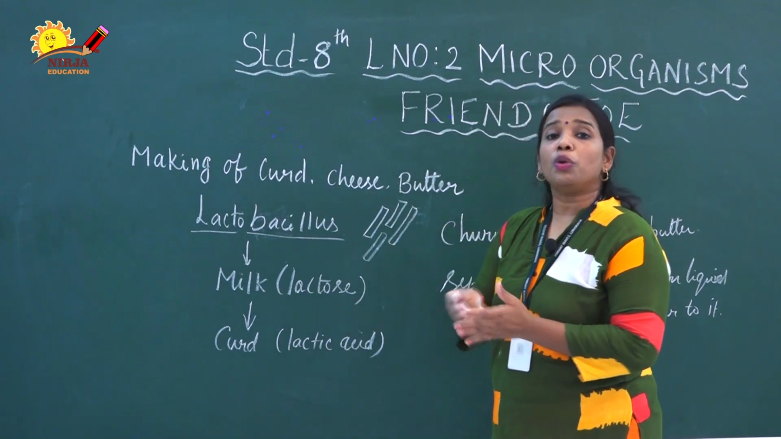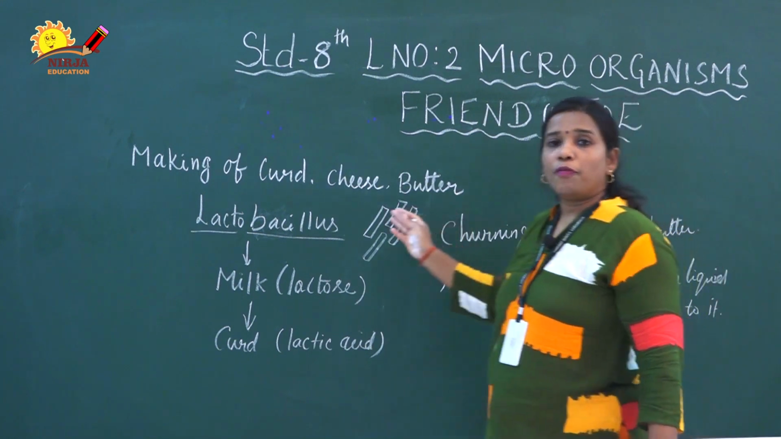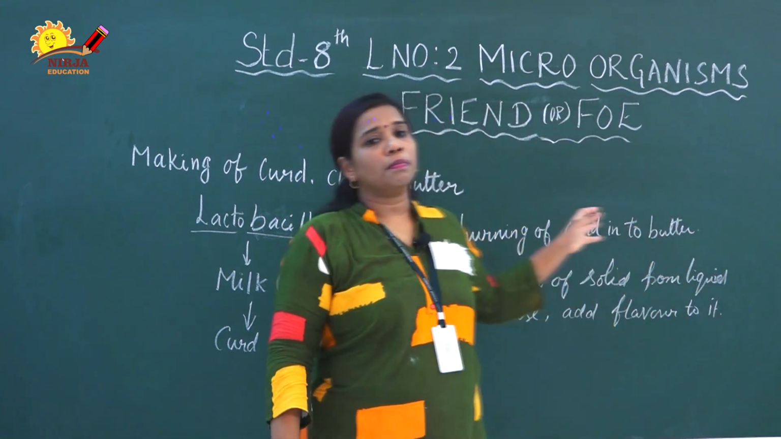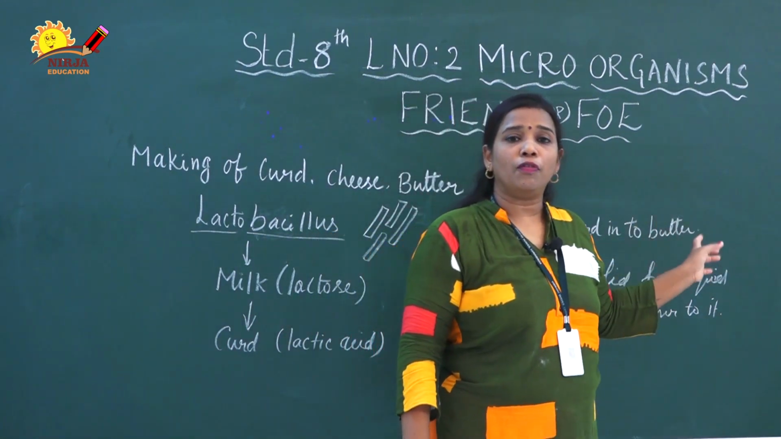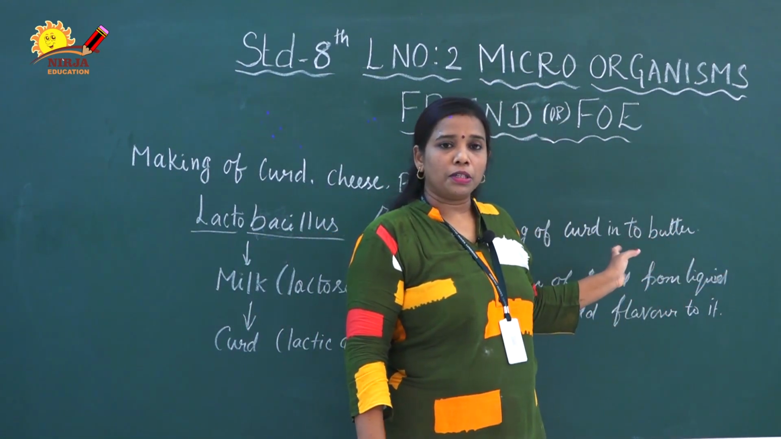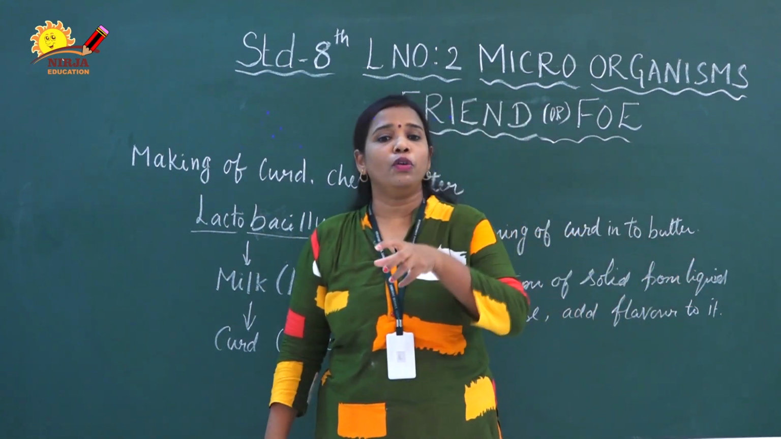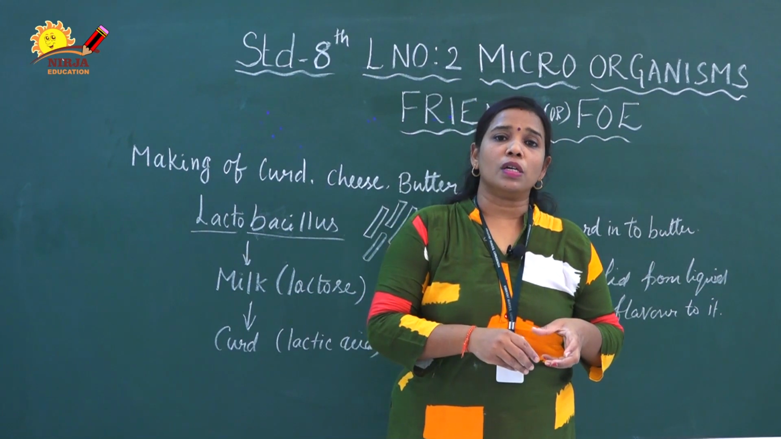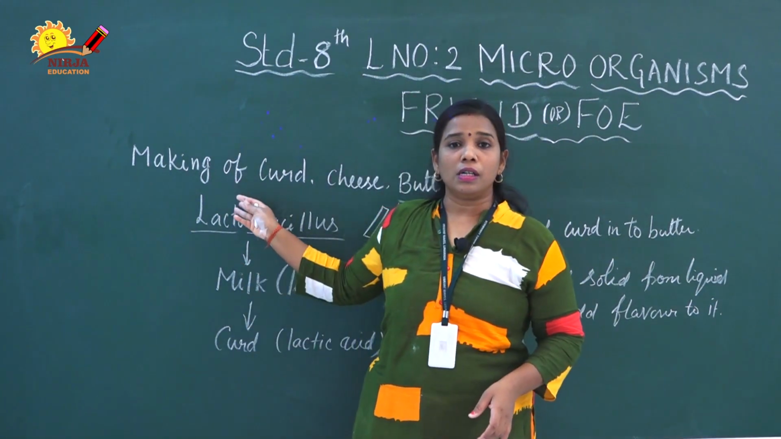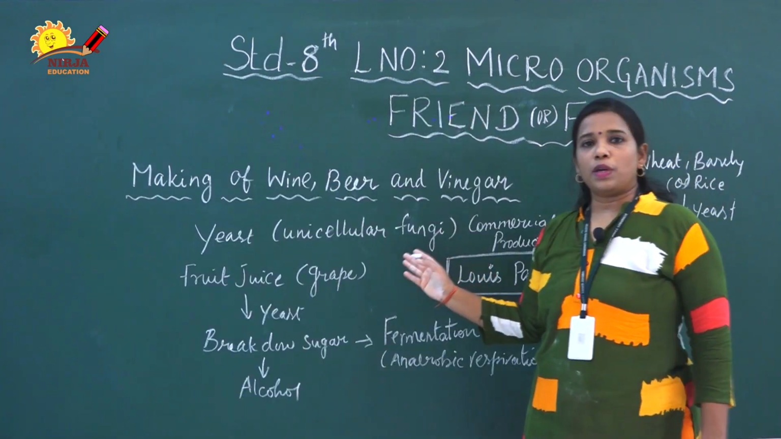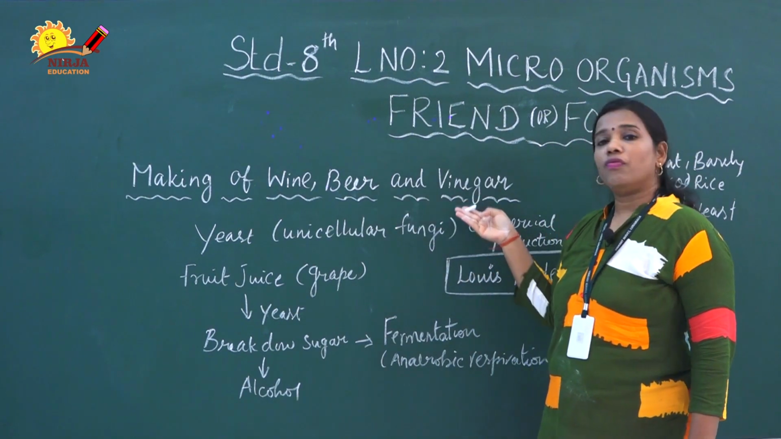Then, after setting of the curd, we prepare butter. From the curd only, we prepare butter. Then the semi-solid components are separated from the fluid. After the curd preparation, the semi-solid substances are removed from the fluid, and with some aromas and flavor added, cheese is prepared. This way they prepare curd, butter, and cheese. Next, we are going to discuss the making of wine, beer, and vinegar.